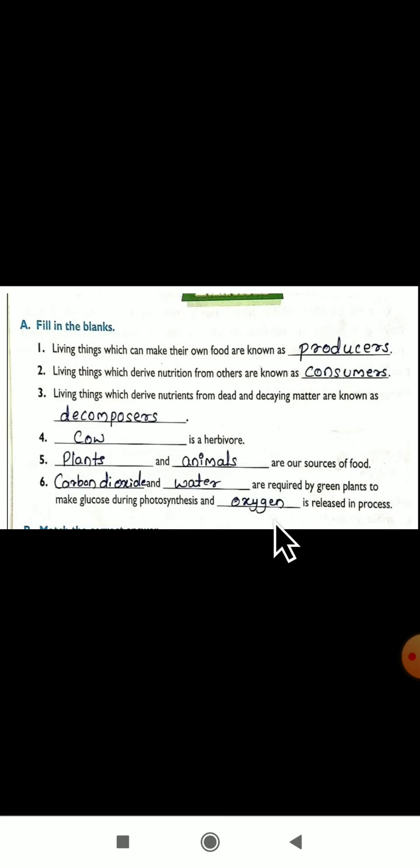And which gas is released? Oxygen. Yes, plants will give us oxygen to the living things. Oxygen is released in photosynthesis. So these are a few fill in the blanks from your exercise part, and these are very important. Dear students, let us see the next.